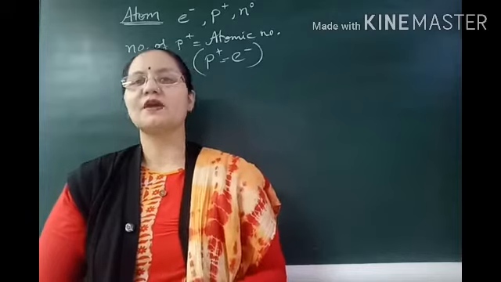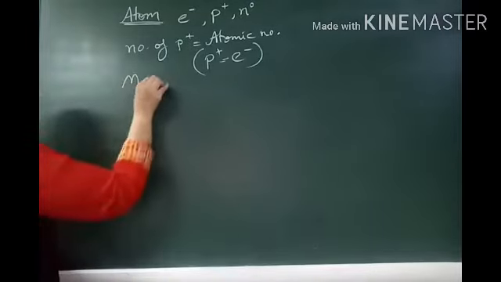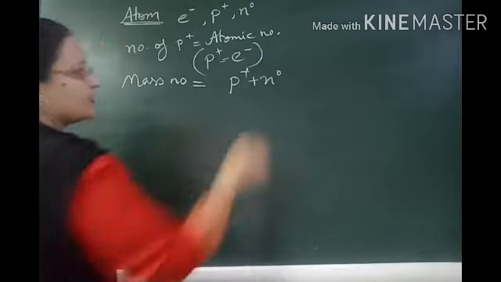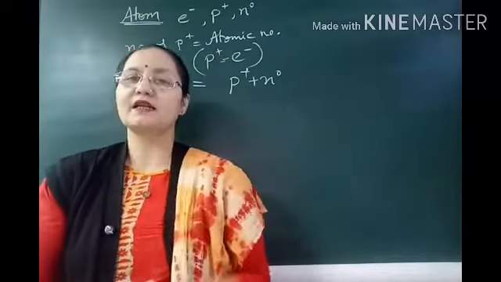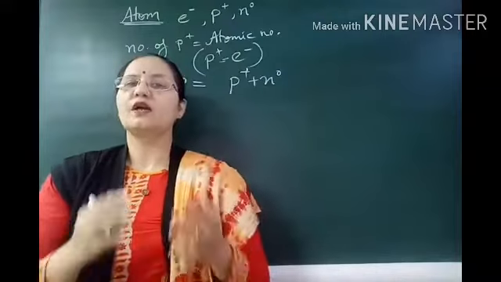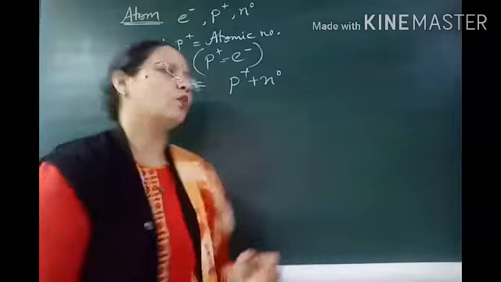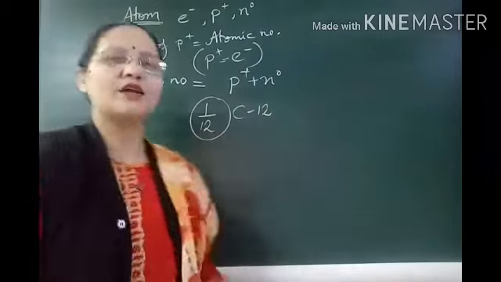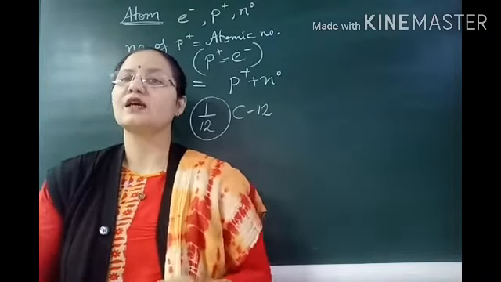Now the second thing is atomic mass and mass number. The atomic mass or mass number is the total mass of protons and neutrons present in an atom or in the nucleus of an atom of an element. किसी एलिमेंट के एक एटम के न्यूक्लियस में कितने प्रोटॉन और न्यूट्रॉन प्रेजेंट हैं, उनका टोटल मास हमारा एटॉमिक मास या मास नंबर कहलाता है। ये जनरली 1/12 ऑफ कार्बन एटम से कंसीडर किया जाता है। It is equal to 1/12 of the C-12 carbon atom. Every atom of an element has its unique atomic mass.